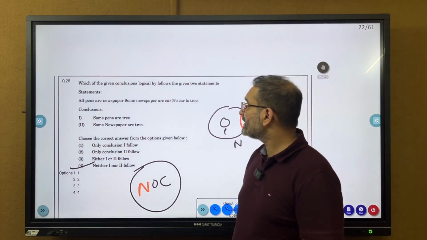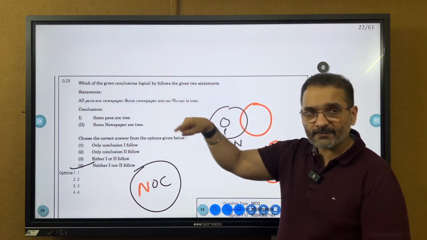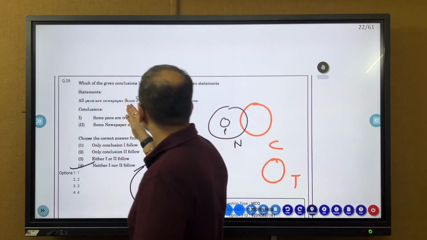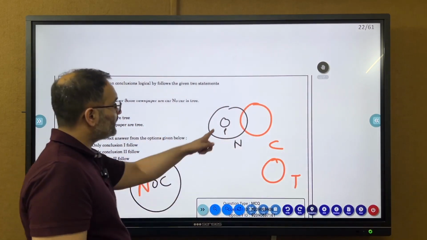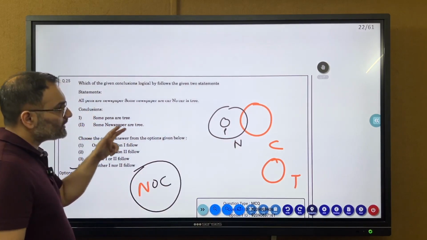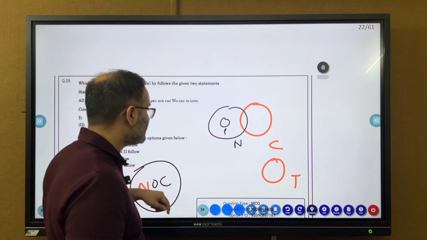All pens are newspapers, some newspapers are car, no car is street. ऊपर कह रहे हैं logically follows the given 2 statements और फिर 3 statement दे रहे हैं. Great. So all pens are newspapers, some newspapers are car. That's the standard diagram. Can you conclude? तो एक और diagram बनेगा जिसमें P और N will overlap, but मैं उसमें जा नहीं रहा हूँ.